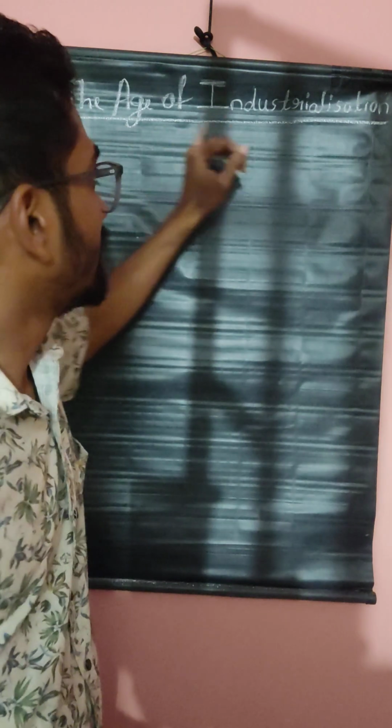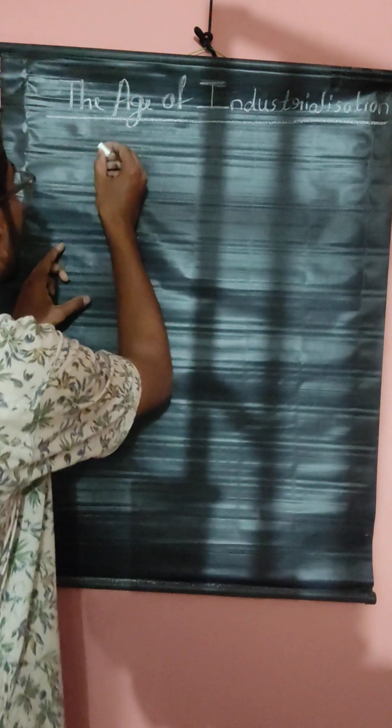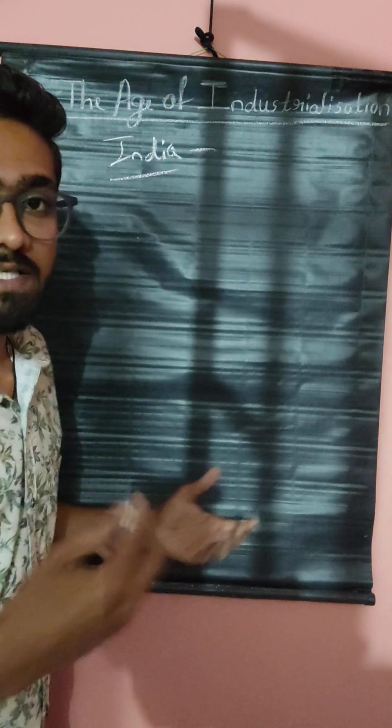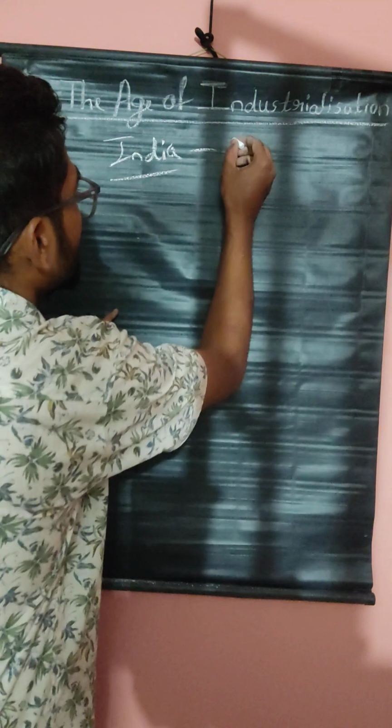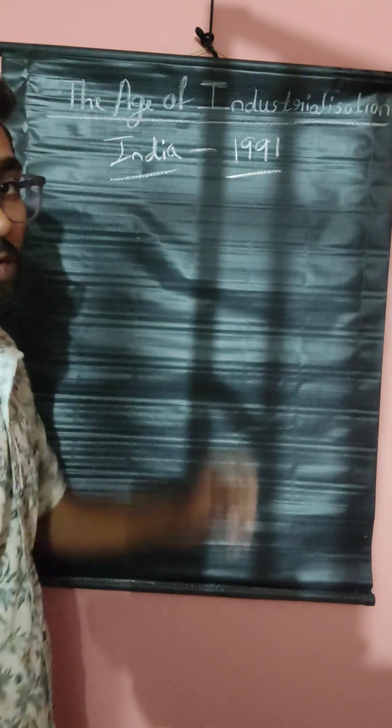Before discussing the age of industrialization in the world, let us discuss the age of industrialization in India. In India, the age of industrialization era was started in 1991, 20th century.